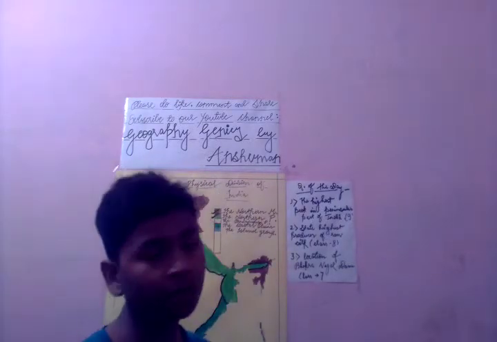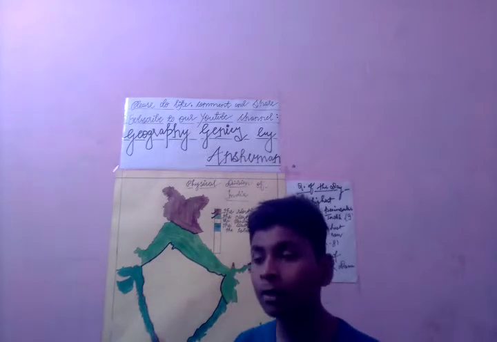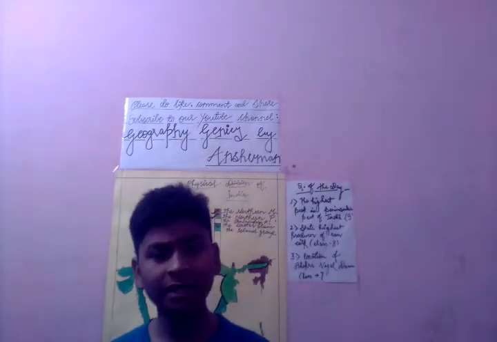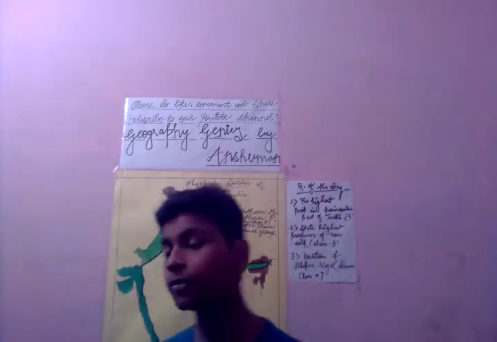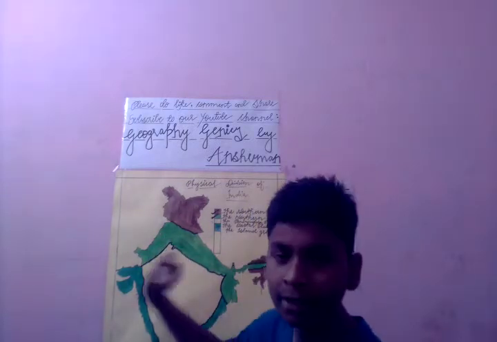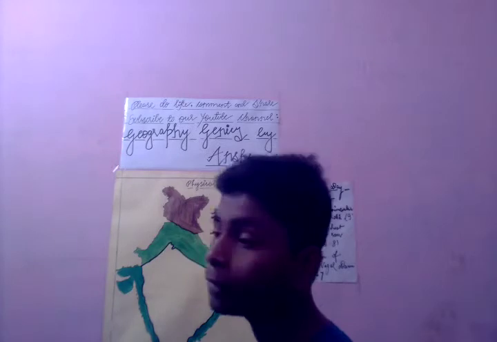Now, it is somewhat triangular in shape. It is bounded by mountains on every side, like the Vindhyas, Satpuras, and Aravallis, and also the Rajmahal Hills. These were the important hills which bound it, along with the physical features on the sides of India. The height of these sides varies around 600 meters.